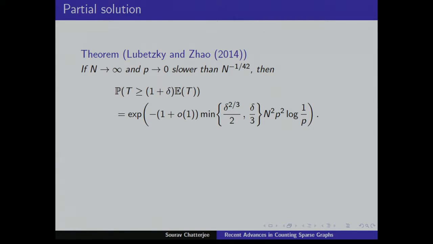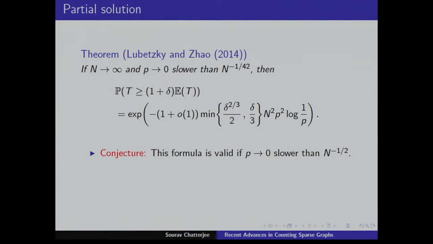Okay? And this constant here encodes what happens. So it can happen in two different ways. One is by a clique, which I believe is this term, and the other, I don't remember clearly, is that you can have a set of vertices which are highly connected to everything else. So there are these two competing ways that you can have this, and one of them wins out depending on the value of delta. Okay.